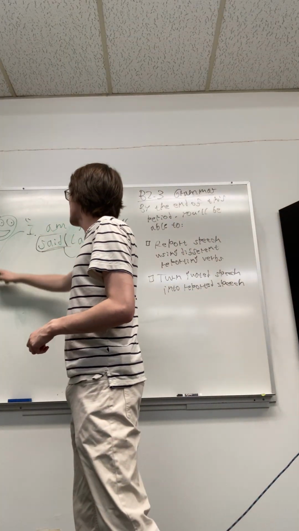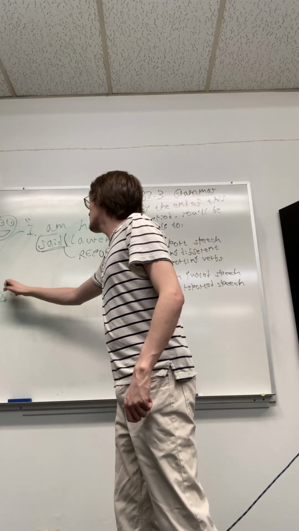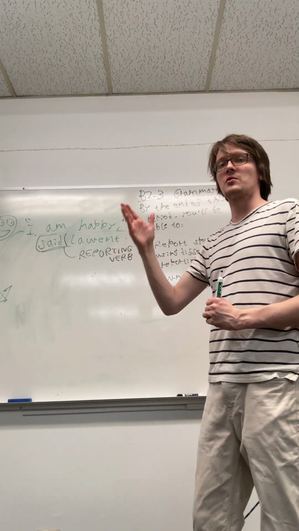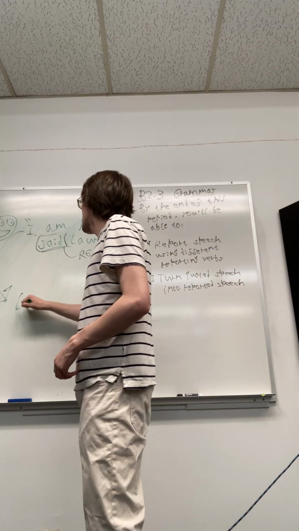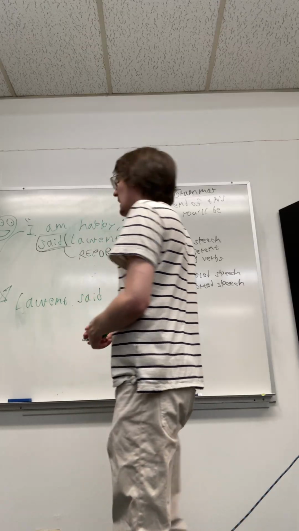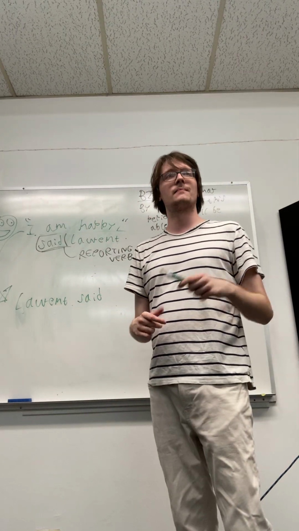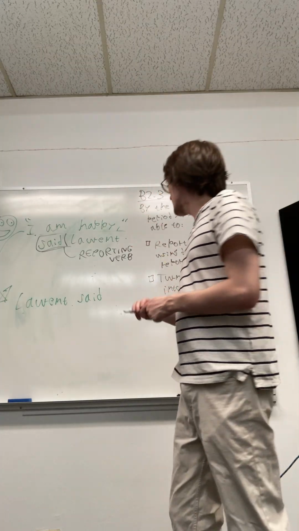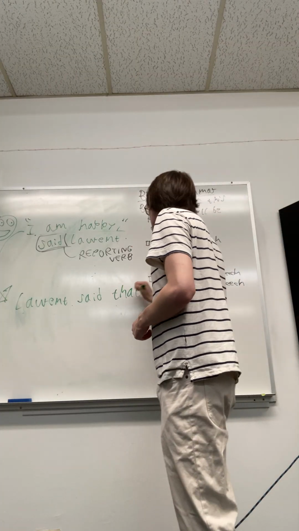If I am reporting this speech, then I'm not going to see directly what Laurent said. I'm going to hear it through somebody else, right? So we might begin with "Laurent said," and then what word do I need next? It's a magic word, very important. That. Laurent said that.